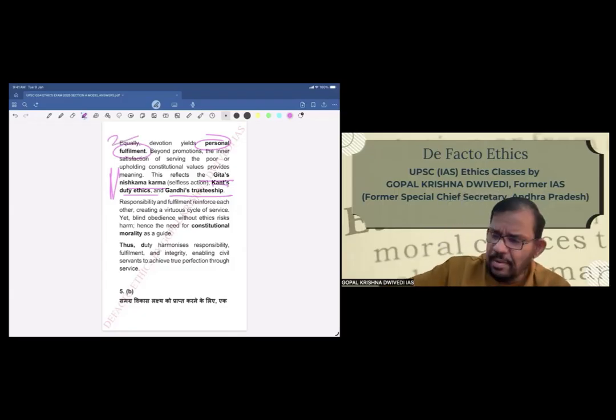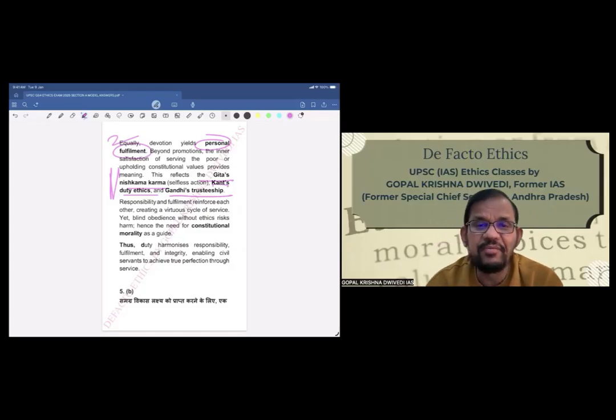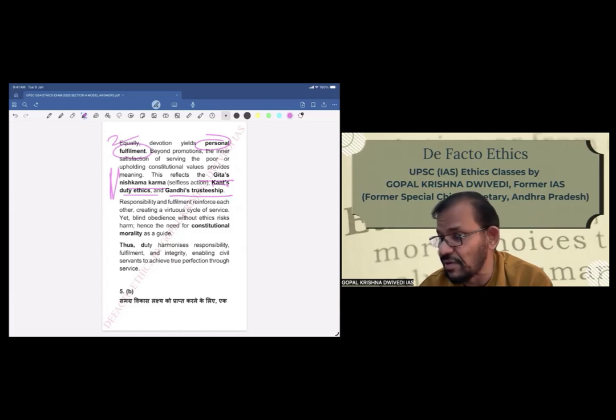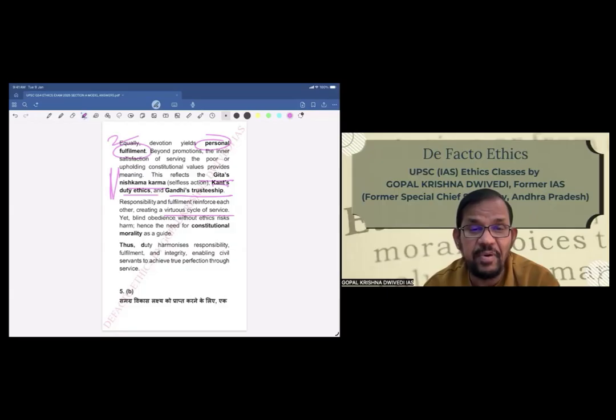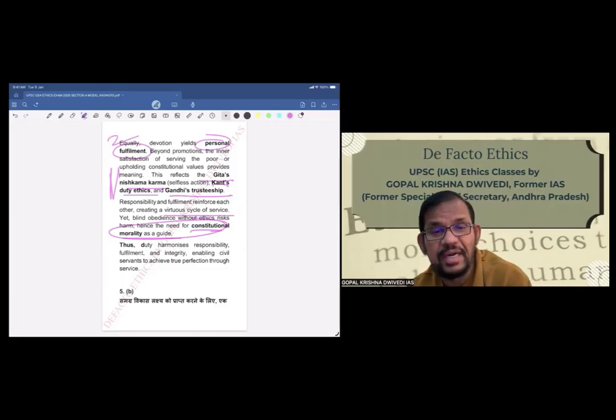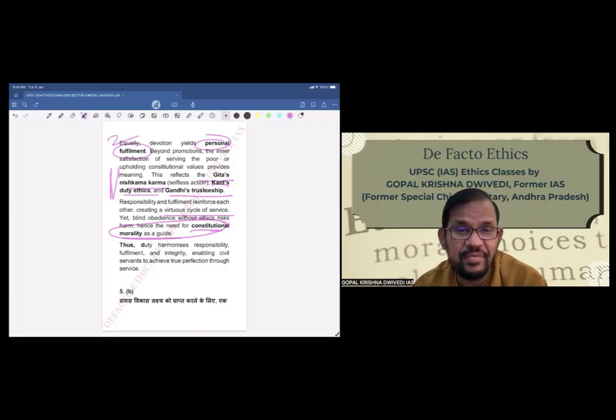Then again, we will have some critical comments and then the conclusion. Responsibility and fulfillment reinforce each other, creating a virtuous cycle of service. Yet, blind obedience without ethics risks harm. Hence, the need for constitutional morality as a guide. So this is a very important point that has been mentioned. Thus, duty harmonizes responsibility, fulfillment, and integrity, enabling civil servants to achieve true perfection through service.